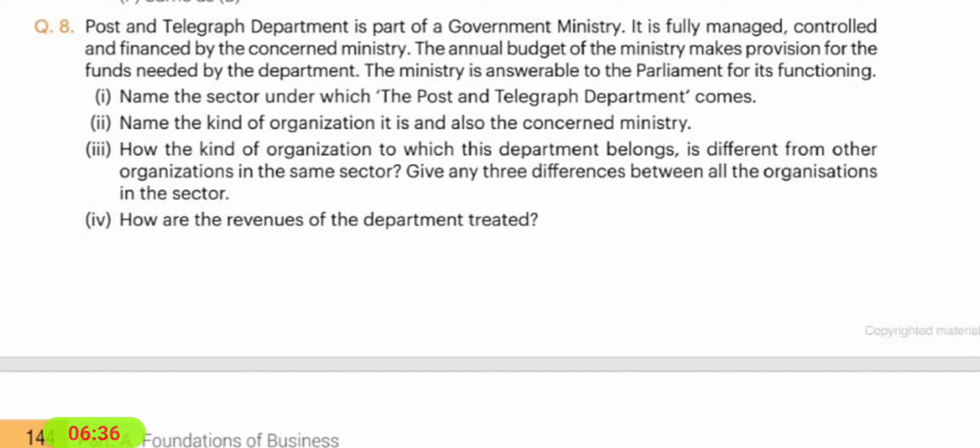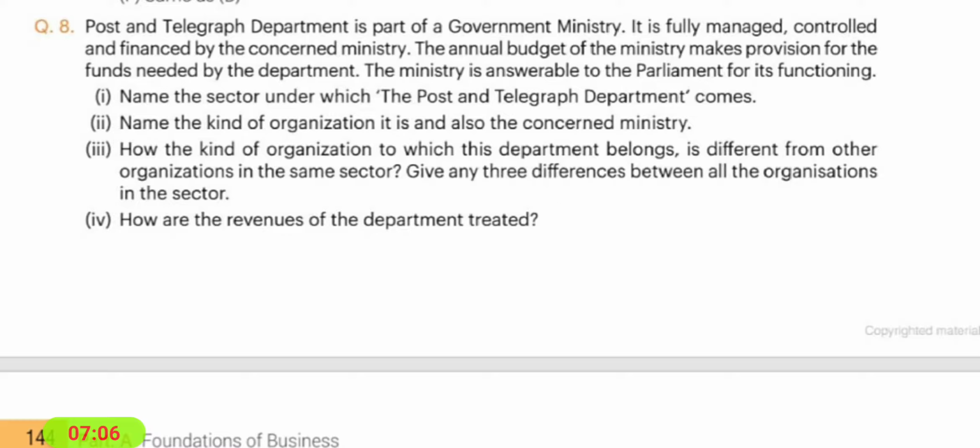Departmental undertaking is totally financed by the government by passing budgets. Public corporation gets funds from the government but cannot borrow funds independently, whereas government companies enjoy borrowing power and separate financing.